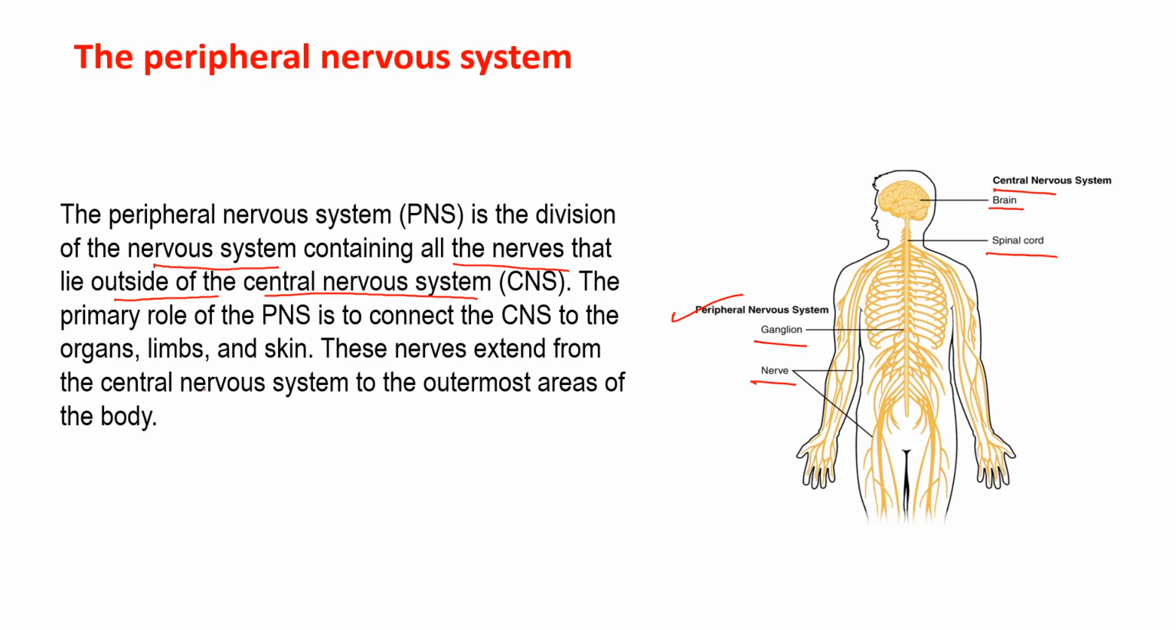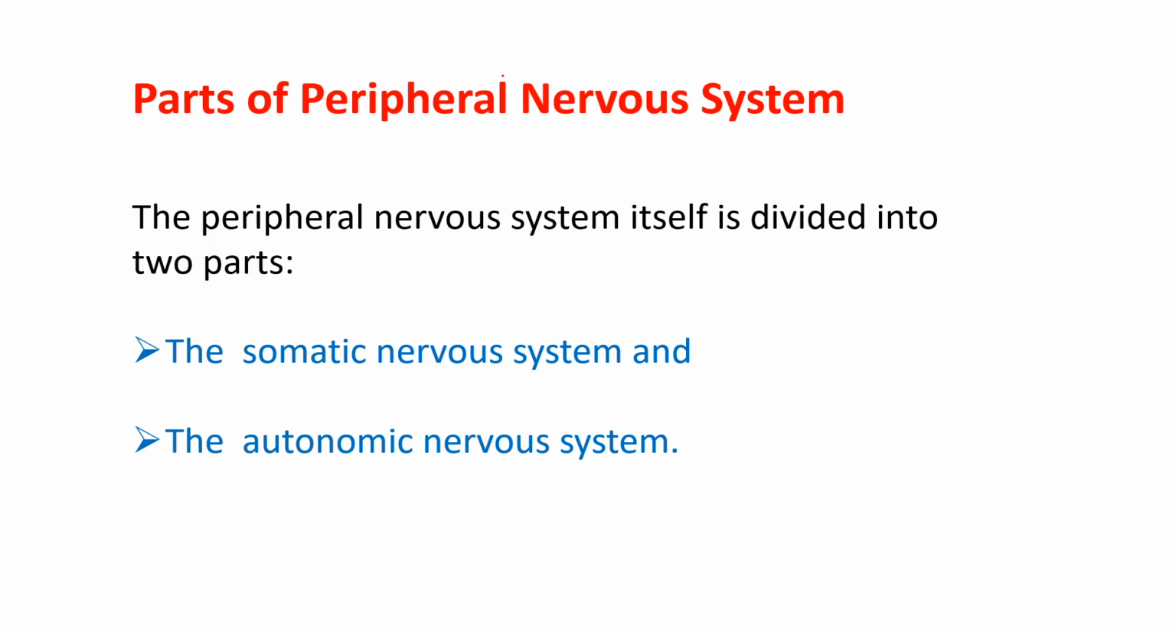The primary role of the PNS is to connect the CNS, the central nervous system, to the organs, limbs and skin. Fine. And as I have mentioned here, this extends from the central nervous system, from the brain, to the outermost areas of the body, and that is why this nervous system is called the peripheral nervous system. Clear? Now let us discuss the parts of the peripheral nervous system. We divide it into two types. The first is the somatic nervous system and the second is the autonomic nervous system, right?